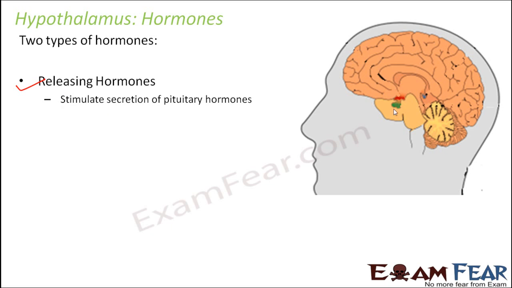Now here in this picture, let me tell you, the red one is the hypothalamus and the green one is the pituitary. So the hypothalamus and pituitary are quite close to each other, and that is how the hypothalamus is able to control the pituitary better. So the releasing hormones from the hypothalamus will tell the pituitary that, okay, start synthesizing hormones, start releasing or secreting your hormones. So one example of a releasing hormone is GnRH, or the gonadotropin releasing hormone.